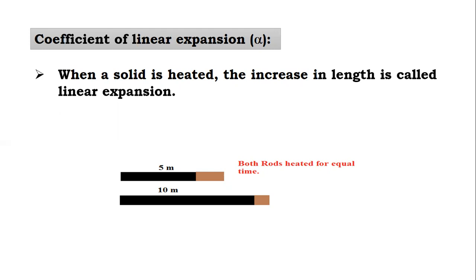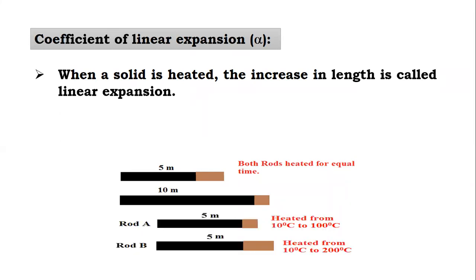It depends on the original length. Means if we observe 1 centimeter rise in the 5 meter rod, then obviously in the 10 meter rod we observe a 2 centimeter rise, 2 centimeter linear expansion. It means that the linear expansion depends on the original length.